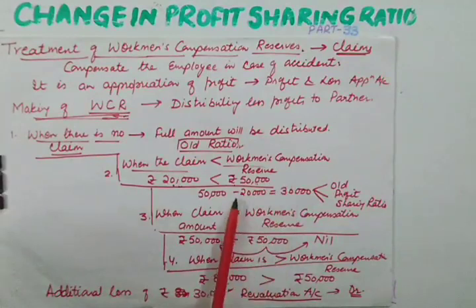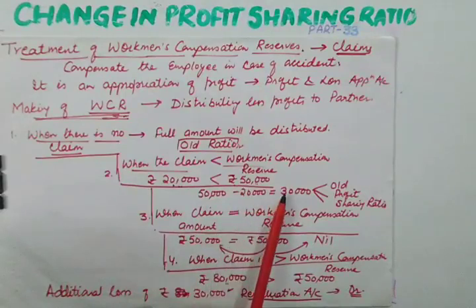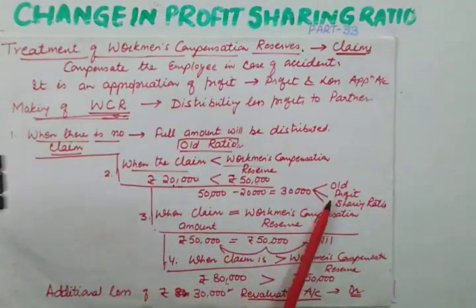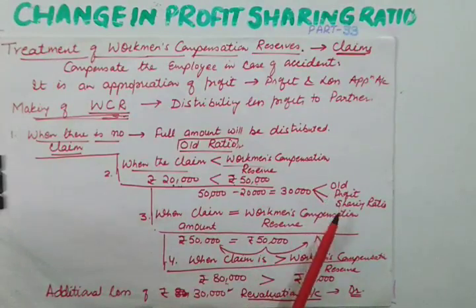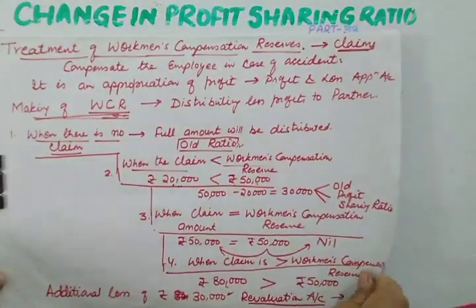Similarly, here if suppose claim is less than the reserve, then the difference will be shared by partners in their old profit sharing ratio. But vice versa is not the same. If claim is more, in that case the difference will be met through revaluation account, and ultimately the loss or profit on account of revaluation will be taken from the partners. So ultimately we will charge this from the partners, but at present we will be taking this from revaluation account. So I hope all these 4 cases are clear to you.